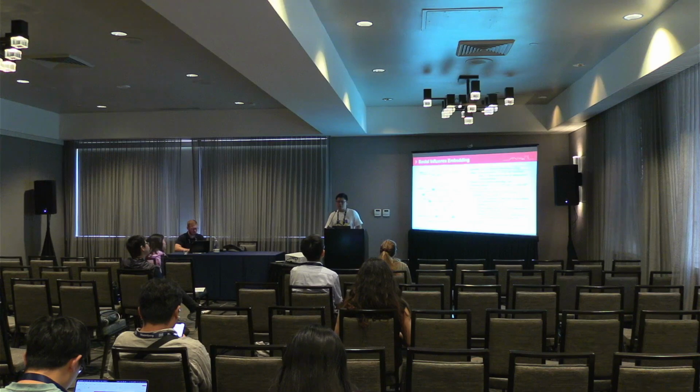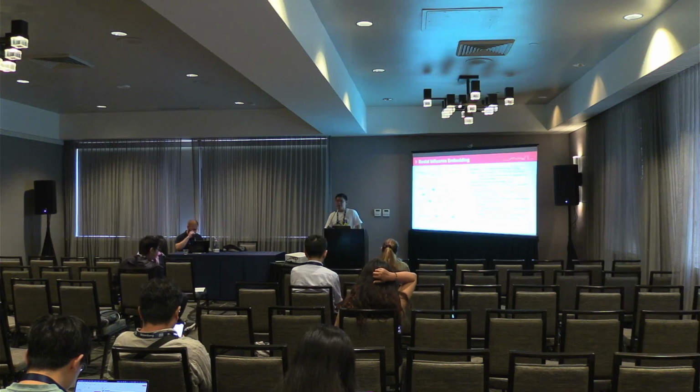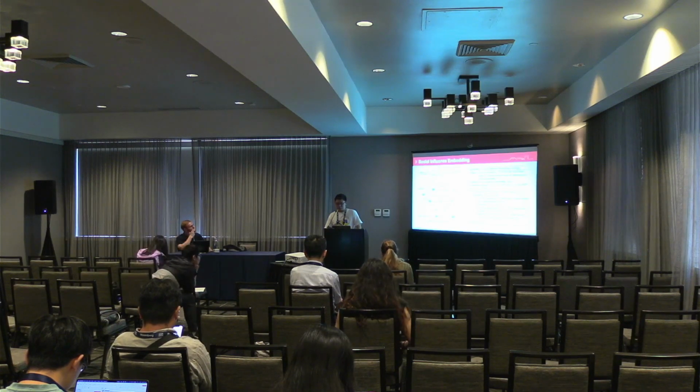Specifically, for the learning of social influence, we consider both the influencing ability and the influenced ability of a node, which are denoted by S and T, respectively. We use Monte Carlo simulation to find the influence of V on U, and then use stochastic gradient descent to find the node embedding S_V and T_U.